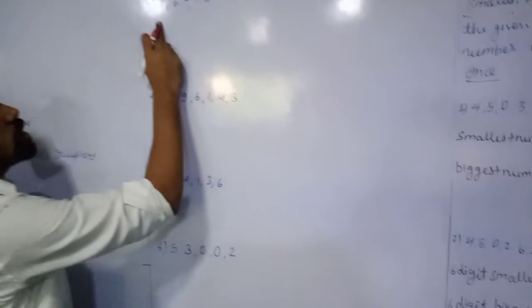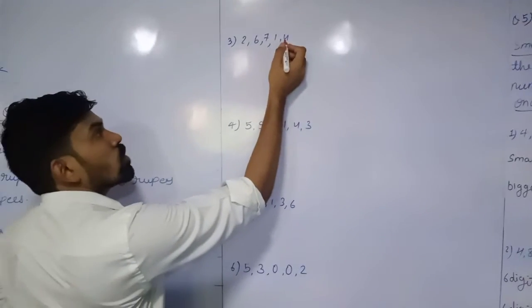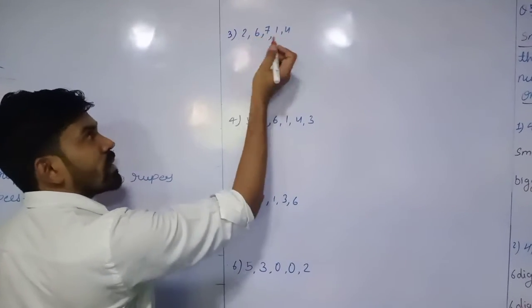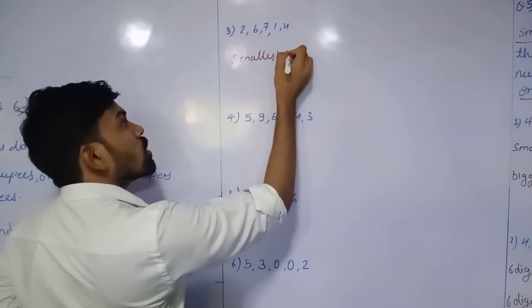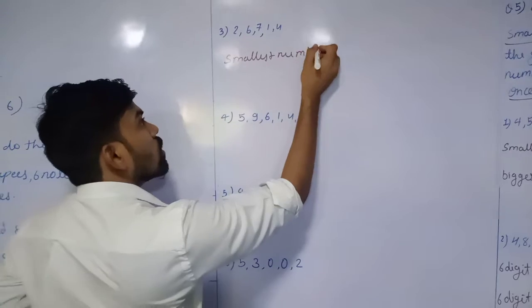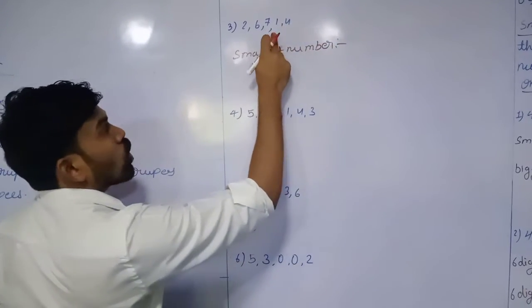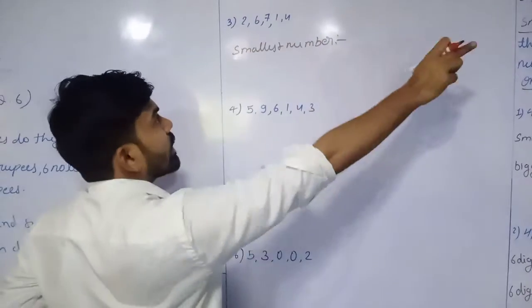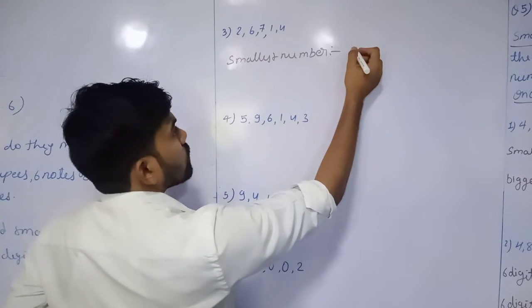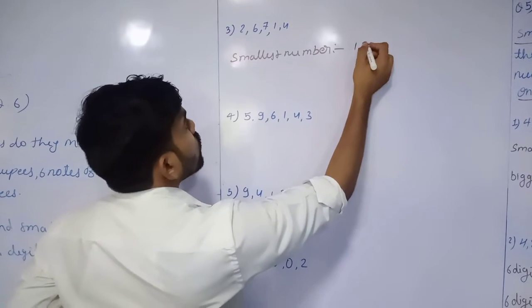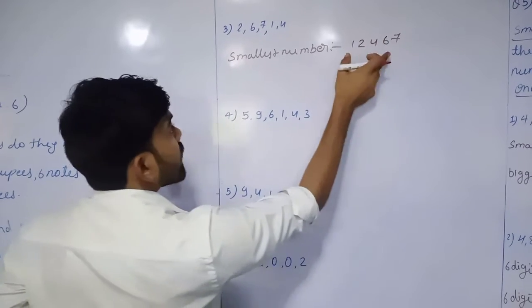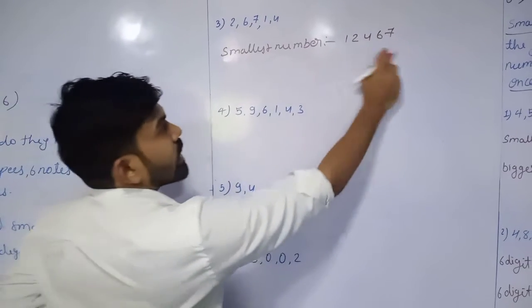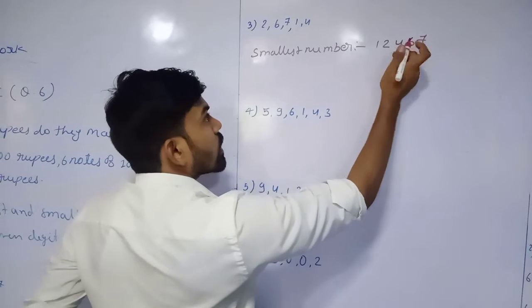Next is the third one. 1, 2, 3, 4, 5 digits are given. We have to write the smallest number. So the smallest one, as I said, in ascending order. We don't have 0. We start from 1, 2, then 4, 6, 7. We have written these given digits in ascending order. Unit, 10, 100.